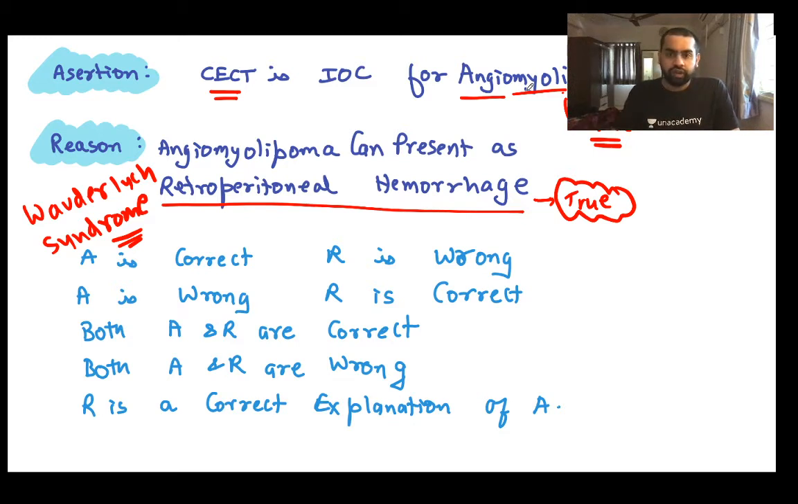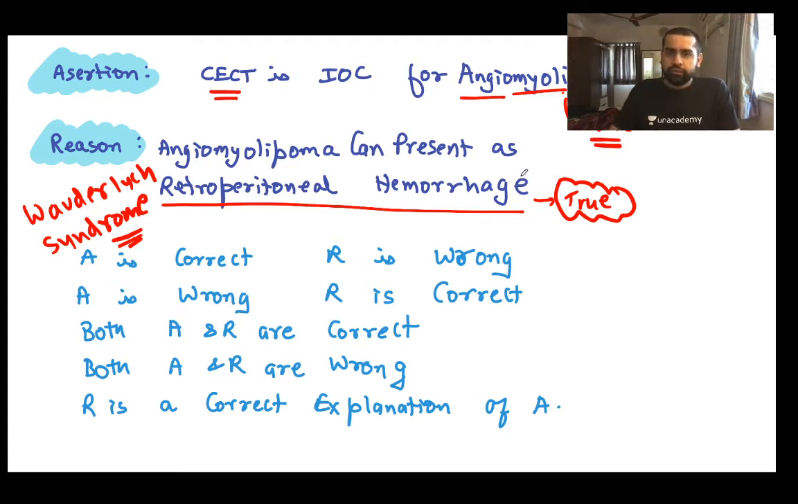Okay, it is an incidental finding, but they may sometimes present with hemodynamic instability if they develop this retroperitoneal hemorrhage, the massive retroperitoneal hemorrhage. So yes, you're absolutely correct. It is Wunderlich syndrome.